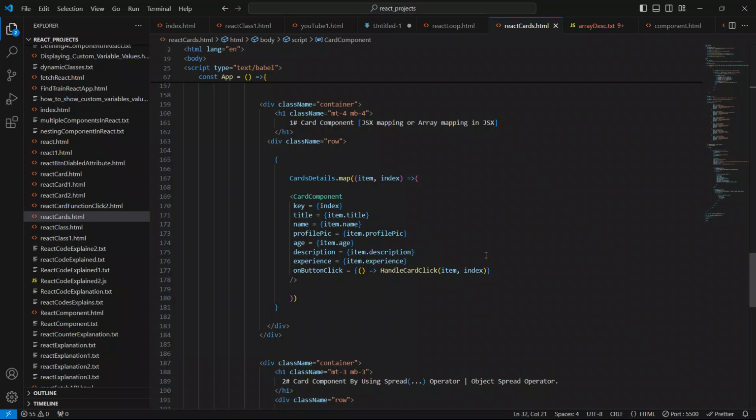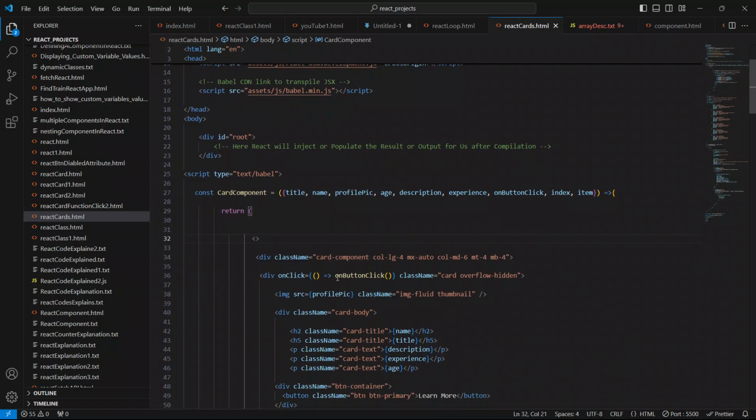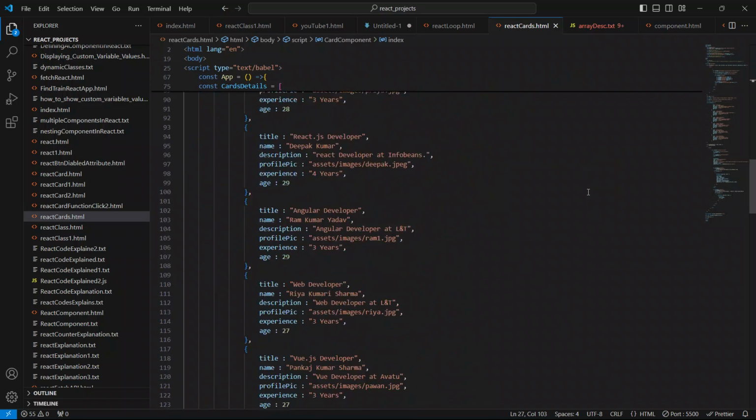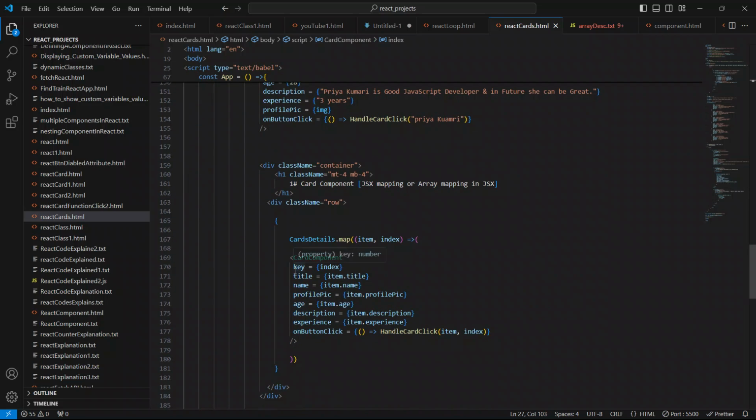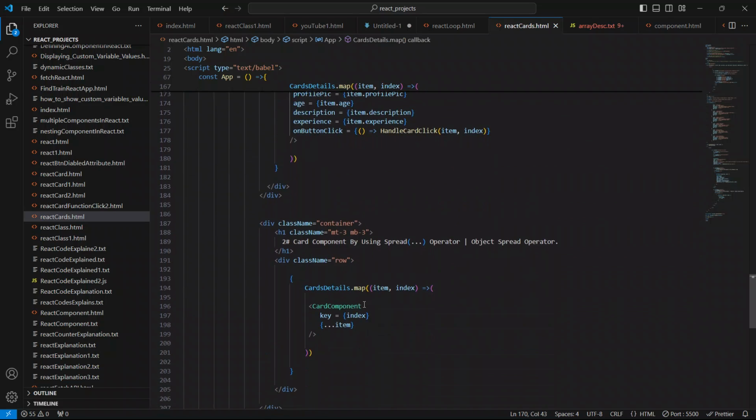Give me, guys, 2 seconds. Okay, I'll just rectify it. Okay, just remove this, and let's just remove this item, index, let it be here only. Because we have passed here the index prop, we have passed here the index prop.